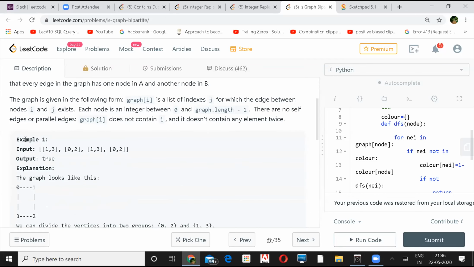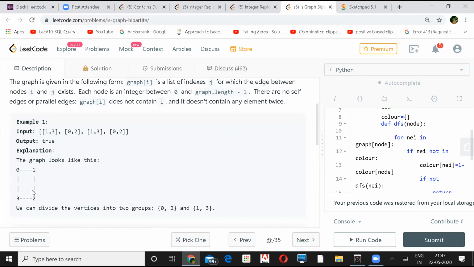The representation is like this: all your indices here will be your nodes, and corresponding to each index, the values will be its neighbors. So 0 is connected to 1 and 3, 1 is connected to 0 and 2, 2 is connected to 1 and 3, and 3 is connected to 0 and 2. Now if you keep the vertices 0 and 2 in one set and 1 and 3 in the other set, because you don't have any edges between them, this graph can be made a bipartite graph.